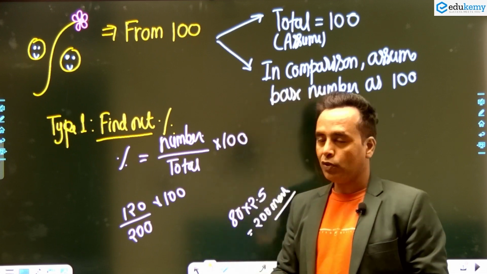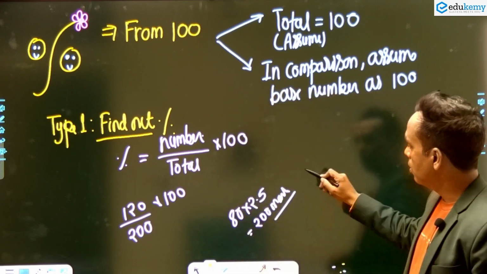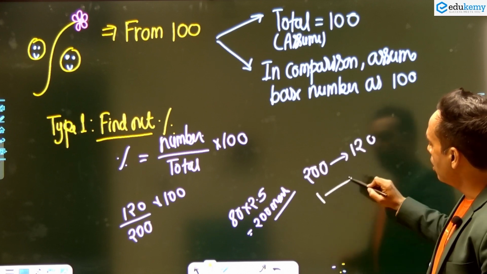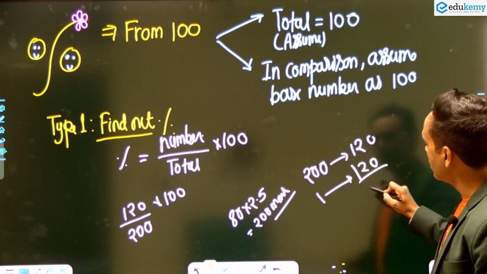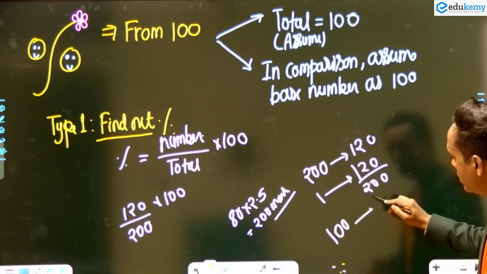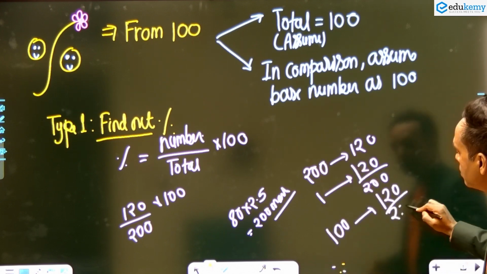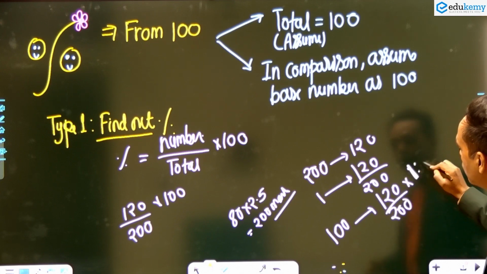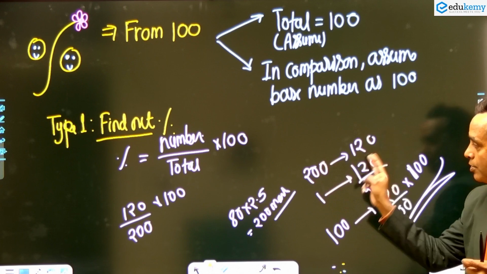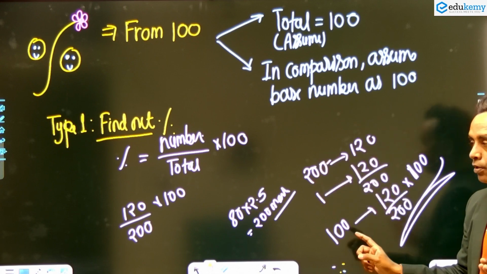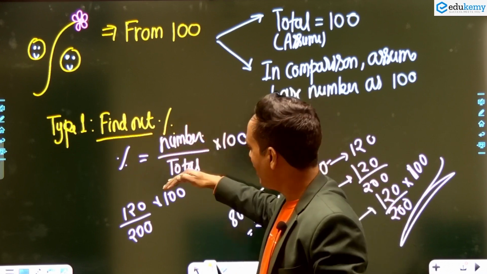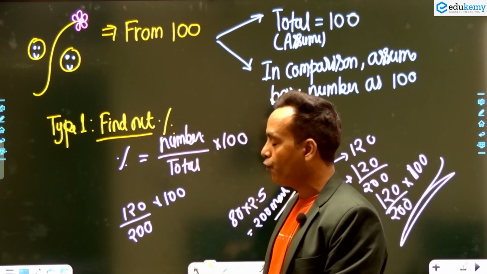Actually, you know that in school we did this: in 200 you secured 120 marks, so in one, how much did you secure? 120 by 200. So if the total is 100, how much marks will you secure? This is the simple unitary method of school, from fourth or fifth class. So if I am going to convert this data into percentage, I write the number you secured divided by total into 100. It is a simple method to find the percentage.